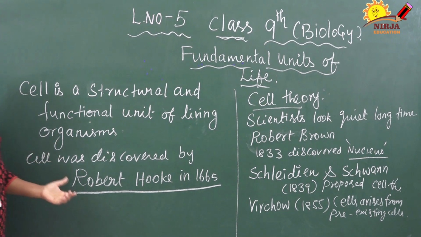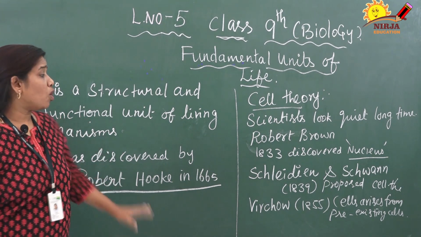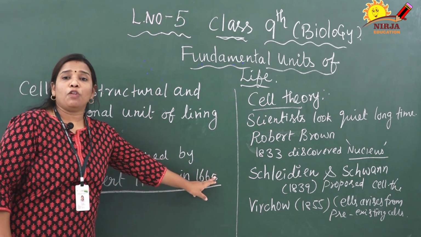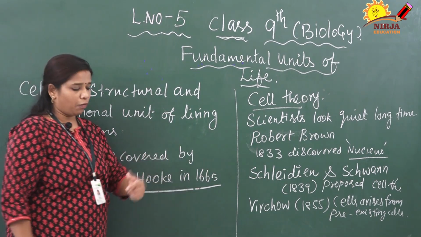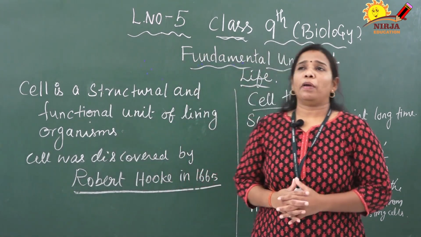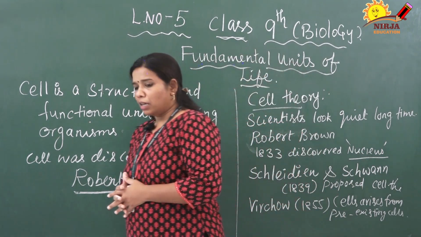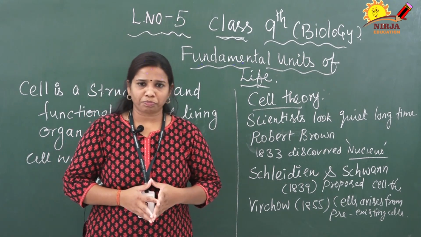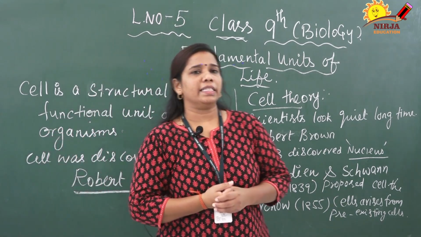Next we are going to discuss who discovered the cell first. The cell was discovered by Robert Hooke in the year 1665. Who discovered it, children? Robert Hooke, in 1665. This happened accidentally. Around 1661 in England, a king named Charles II was ruling. He was very interested in seeing small insects.